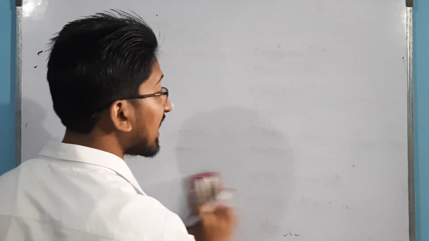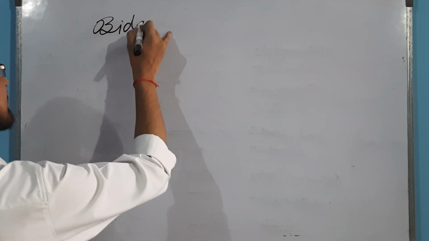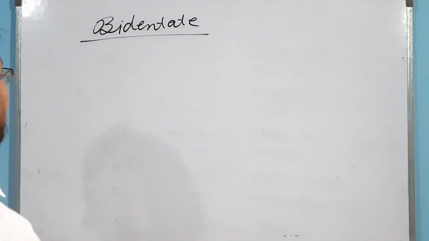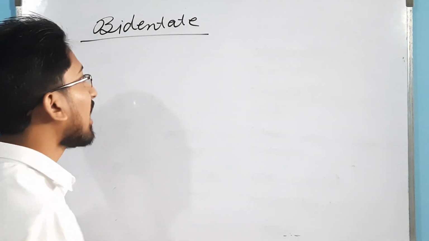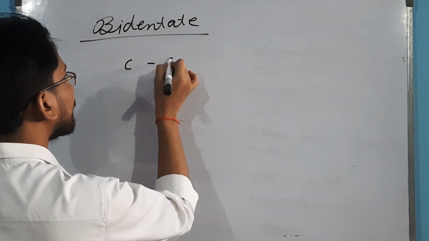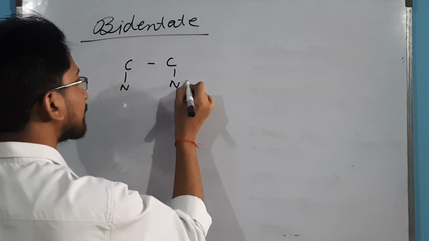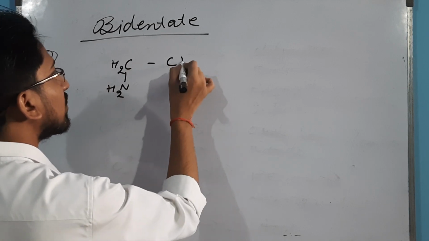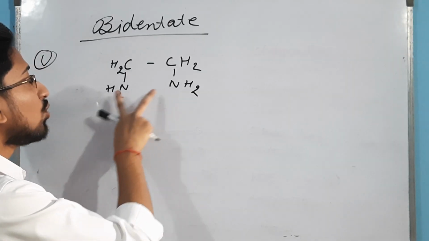There are even ligands that can donate two pairs of electrons to our central metal ion, and these ligands are known as bidentate ligands. So bidentate ligands are those ligands that have denticity of 2. For example, the first example here is ethylene diamine. See, ethylene has 2 carbons, then diamine means 2 nitrogens, 2 NH2. Just balance the number of hydrogens, H2, H2.